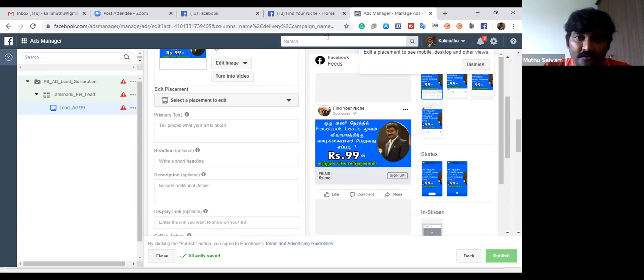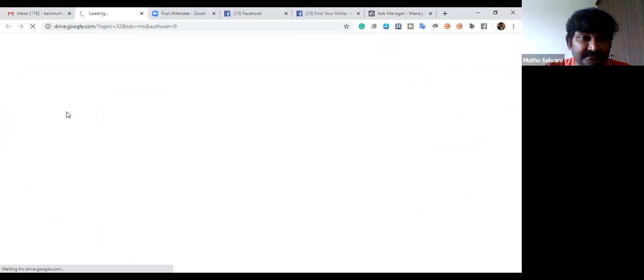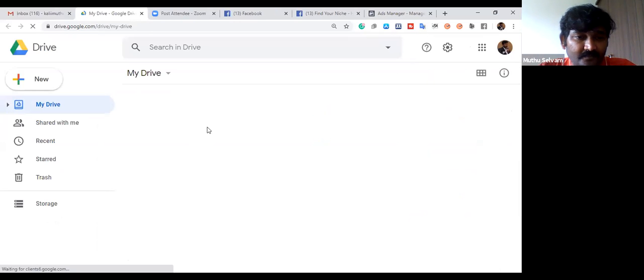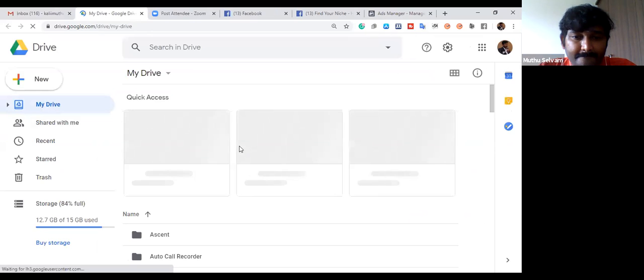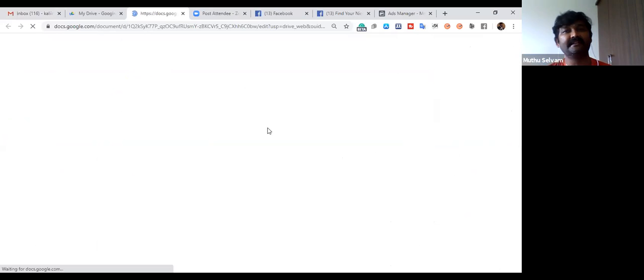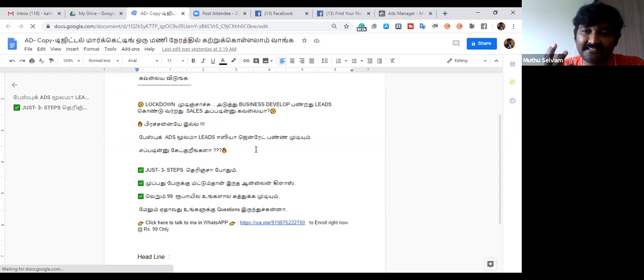One more thing, ad copy is very powerful. You have to write a very wonderful ad copy. I have already copy pasted it, I'll show you. When you create the ad, you have to spend time on this kind of stuff. What kind of content are you going to give people? Always give people exactly what they need, what kind of benefit they want.